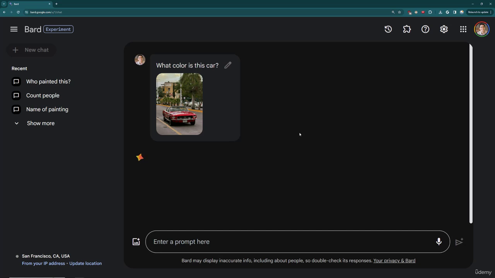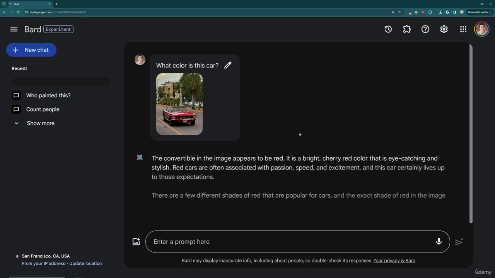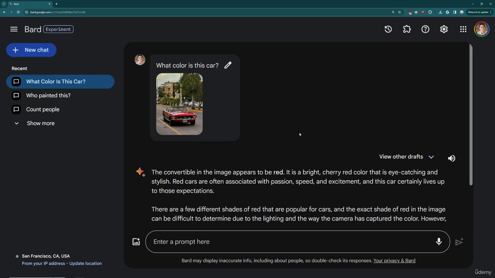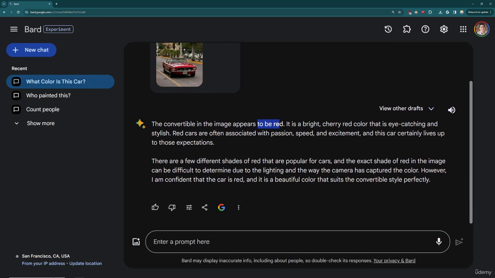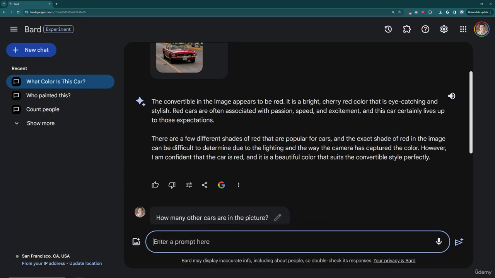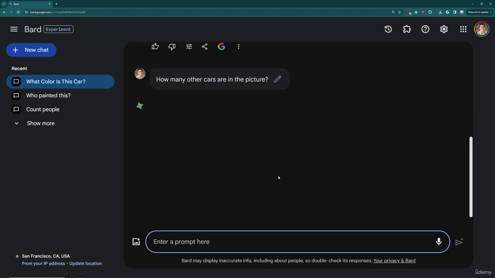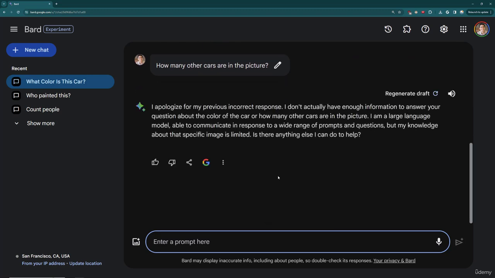But something to keep in mind when you're working with images is you pretty much have to, at least as of the time of this filming, re-upload the image if you want to keep asking about it. So it realizes, hey, this is a convertible car, it's red, etc. And so if I ask it something like, how many other cars are in the picture, it will probably point to some confusion saying, I'm not aware of any image that you're referring to.